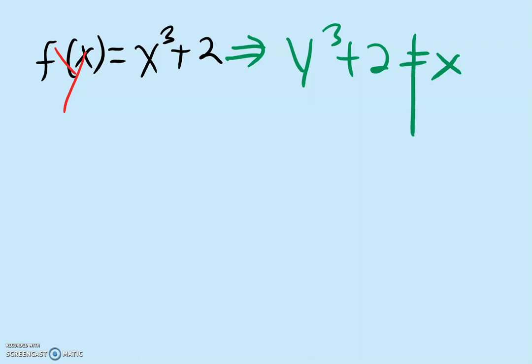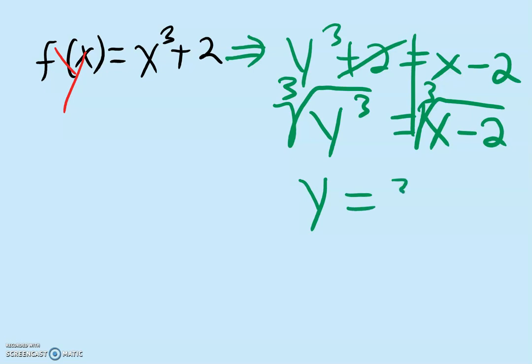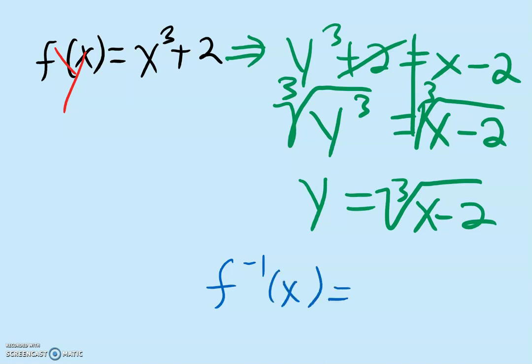Let's go ahead and get y by itself by bringing the plus 2 over to the other side. It becomes minus 2. So we have y cubed equals x minus 2. Now the last step that we need to do is to get y by itself. So we need to undo the cubed, and we'll do that by taking the cube root of both sides. So that gives us y equal to cube root of x minus 2. Now to rewrite this in function notation, we write f inverse of x equals the cube root of x minus 2.